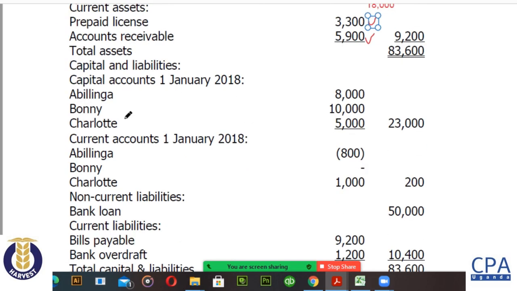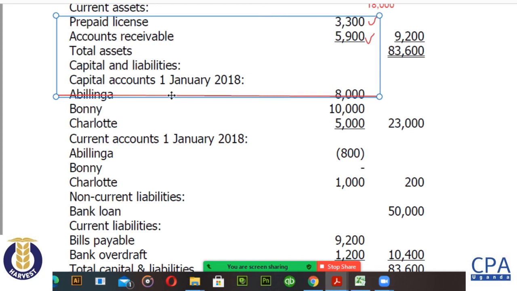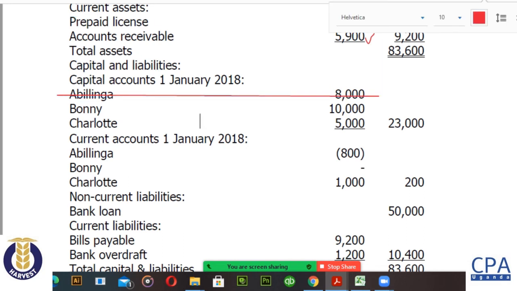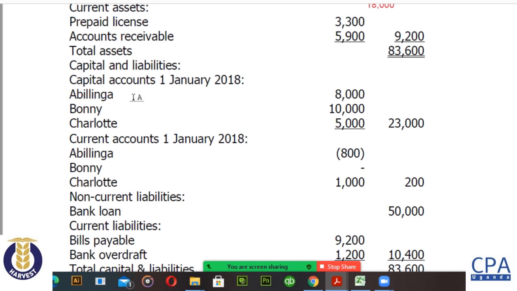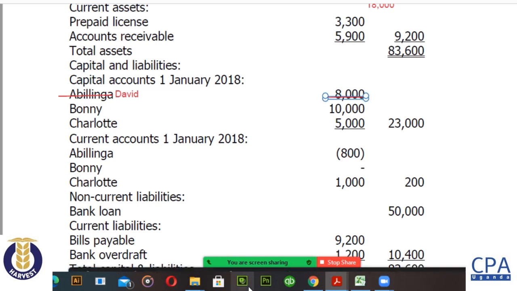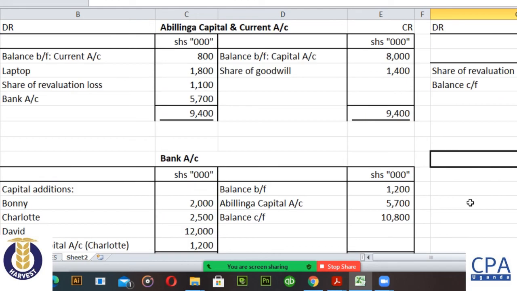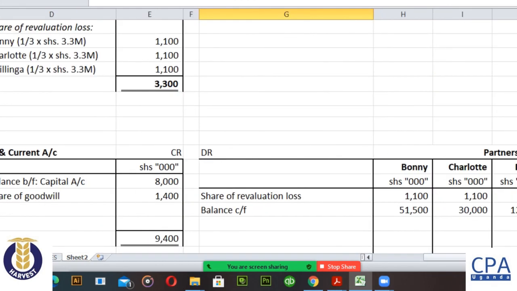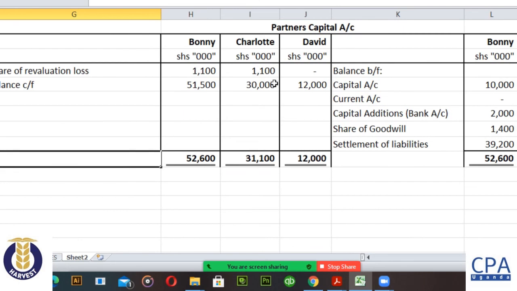Now, Abilinga has gone, so you remove him. Replace Abilinga with David. And David's figure is how much? David's figure is the figure we are going to pick from here. You're going to pick 12 million. This is the figure that we have here. David, balance carried forward 12 million.